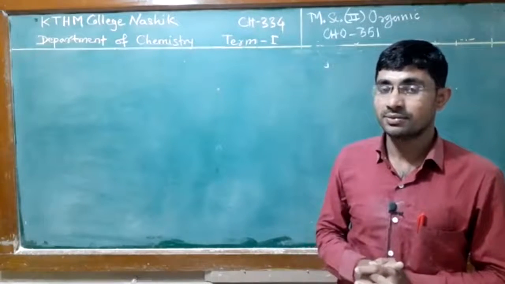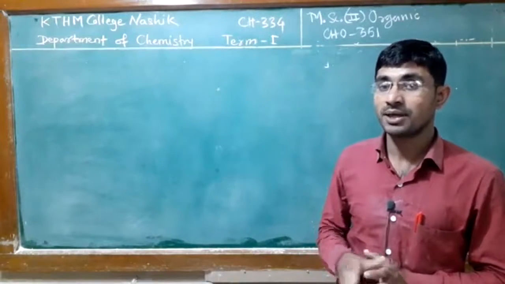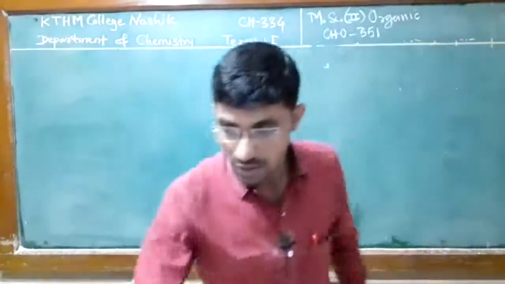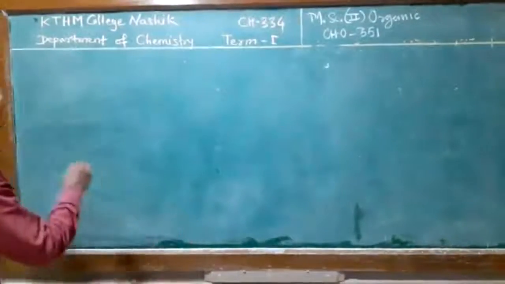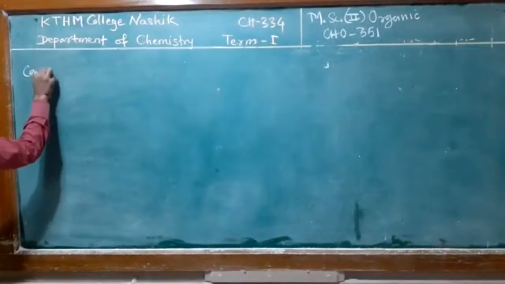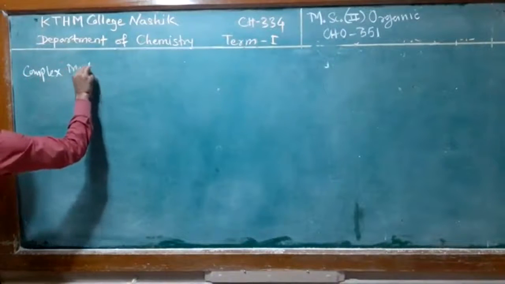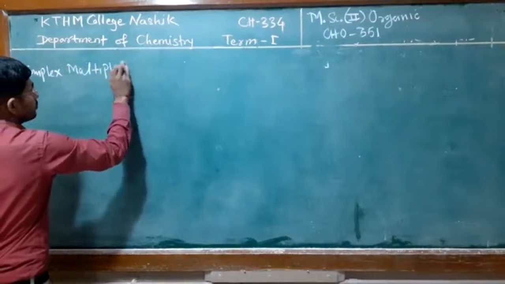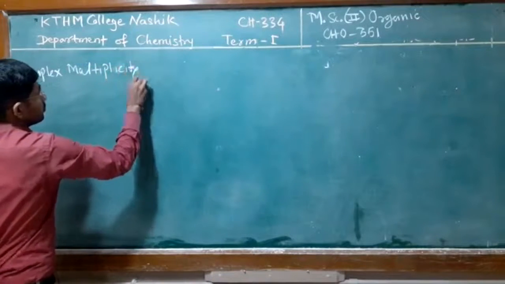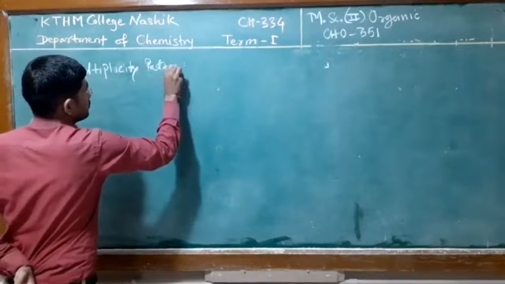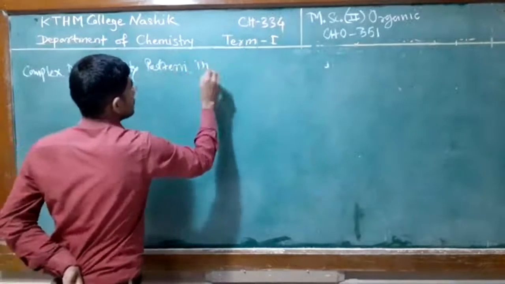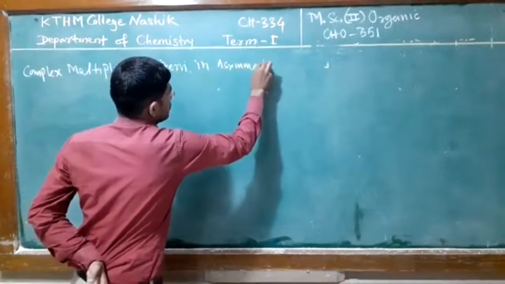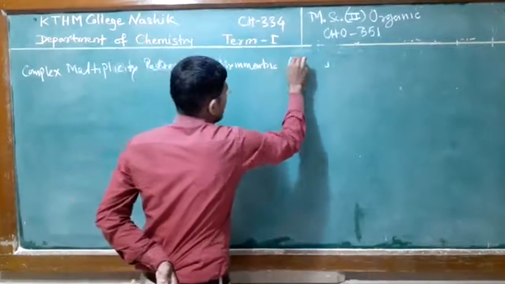So in this lecture we are going to discuss complex multiplicity patterns in asymmetric alkenes.